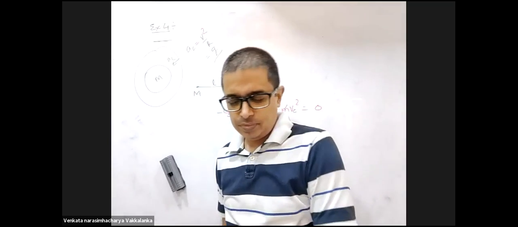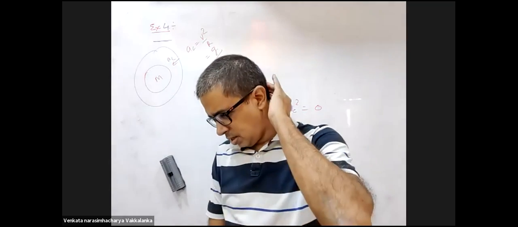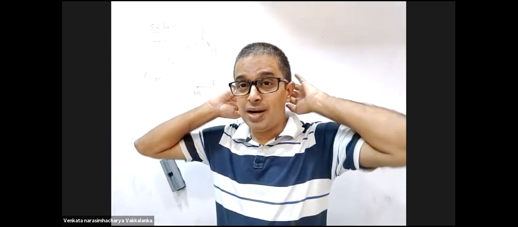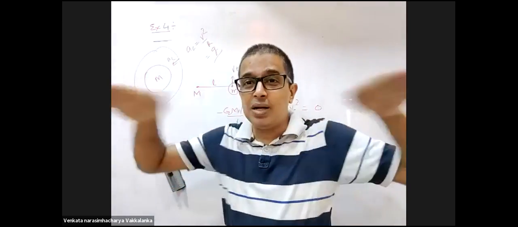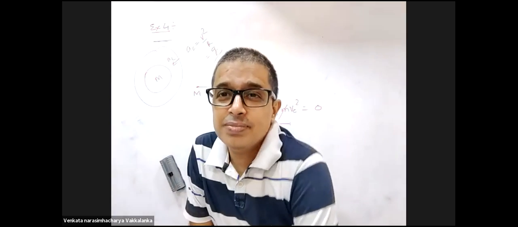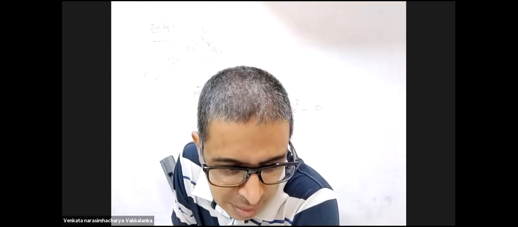Sir, in that exploding satellite question, won't there be an external force of the Earth on the satellite? It is in the radial, perpendicular direction. You conserve momentum in the tangential direction. External force is towards the center of the Earth. Anyway, gravity is non-impulsive, right? We can conserve linear momentum.